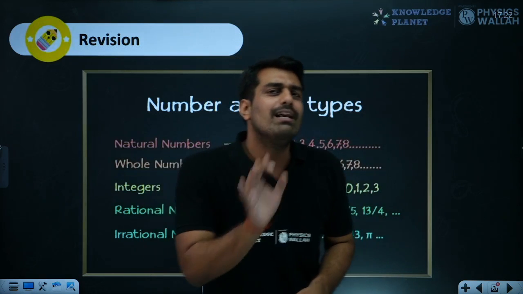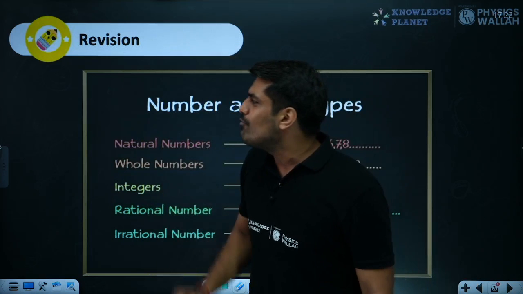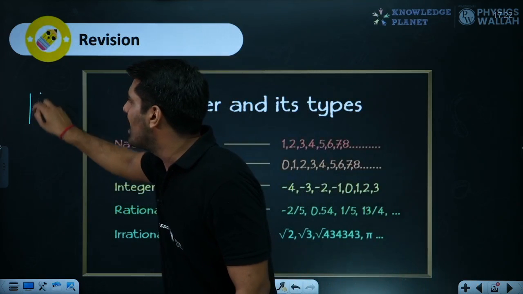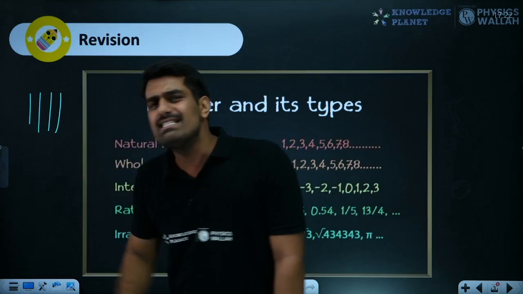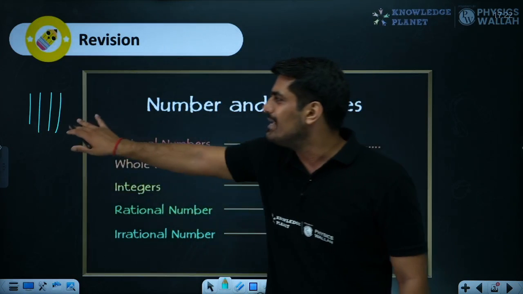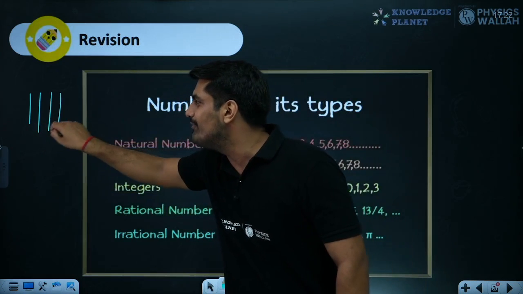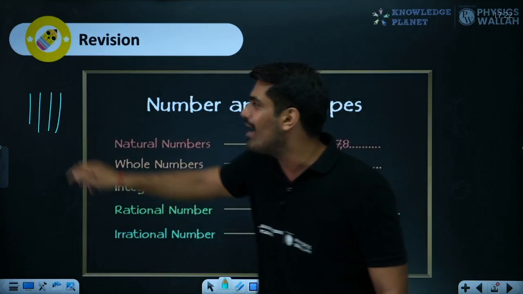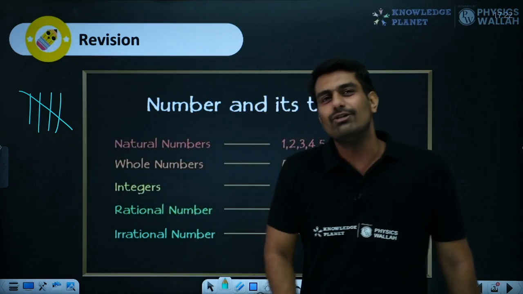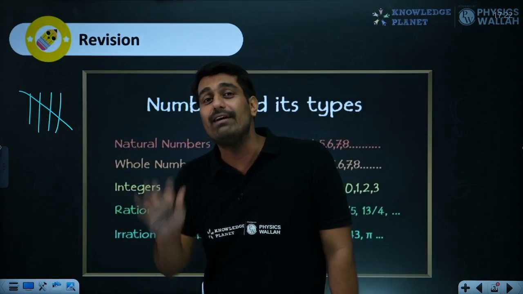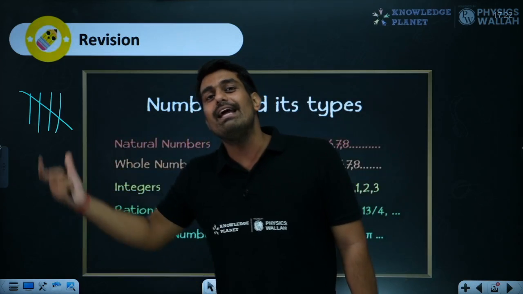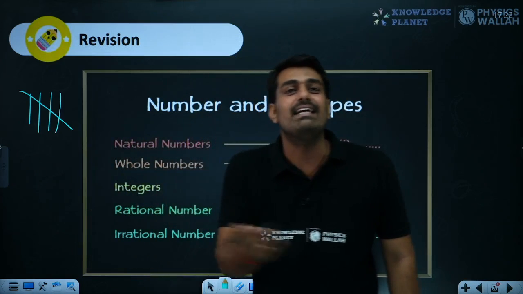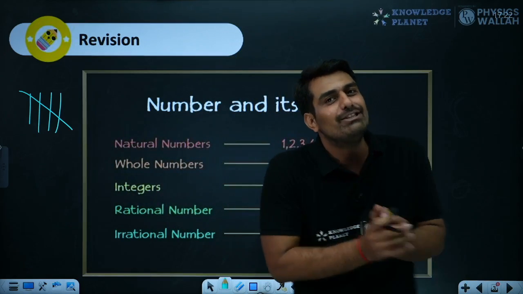If you don't know, let me recall it for you. Sometimes what happens, on the stone they used to carve lines like this. So what does this resemble? This is nothing else, just 1, 2, 3, 4. As simple as that. And for 5 they used to cross it like this. So this entire thing used to depict 5. In this manner, they could go on depicting 6, 7, 8, 9, 10 and the numbers as usual.